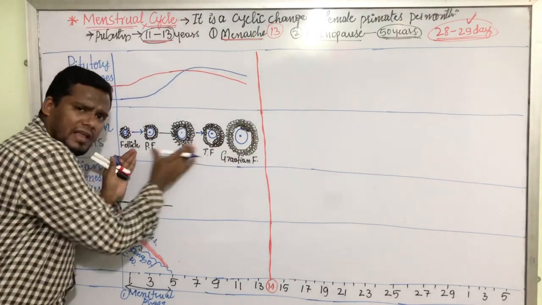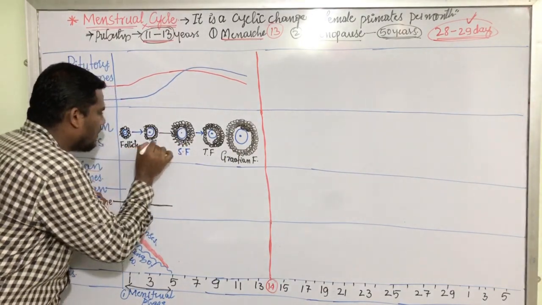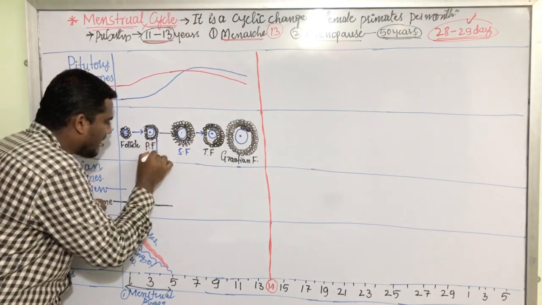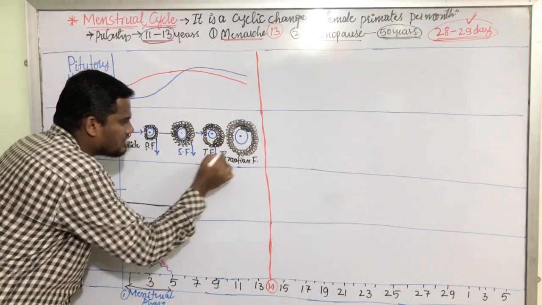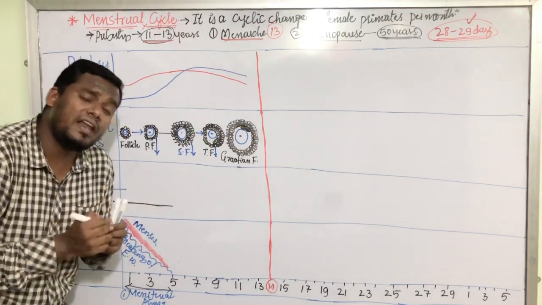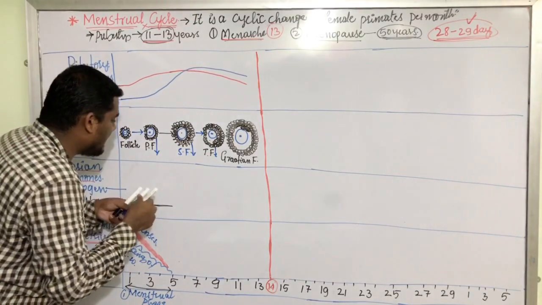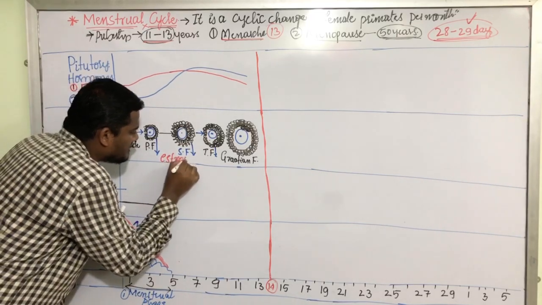Now, these are all follicles. What is this follicle? This is the primary follicle, this is the secondary follicle, tertiary follicles. They secrete one more very important hormone. They secrete the estrogen.